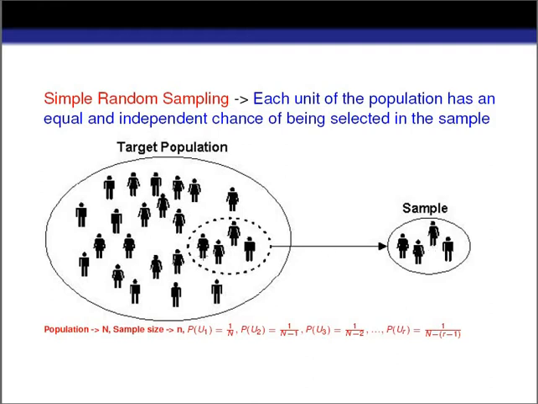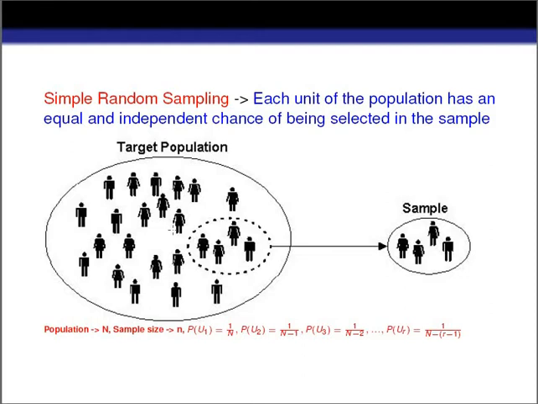Why? Because how many observations remain here after selecting the first unit from the population to the sample? There are capital N minus 1 observations. After selecting the first unit from the population to the sample, there will remain capital N minus 1 observations in the target population, and each of these observations has 1 by capital N minus 1 probability of being selected in the sample at the second row.